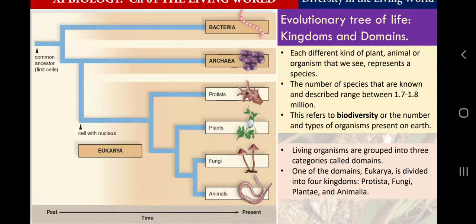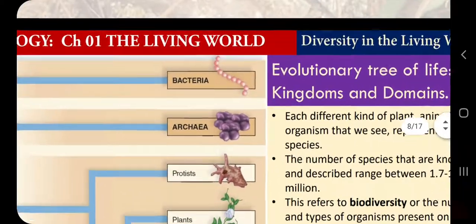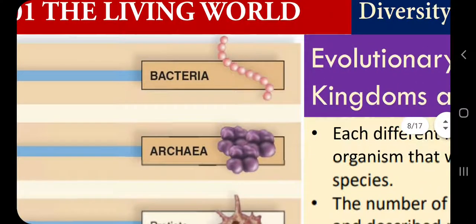So we classified all organisms without nuclear membrane in Monera. Now we know that without nuclear membrane there will be 2 types of organisms, whether bacteria or archaebacteria. This archaebacteria we didn't study in class 9th, but now we know that the kingdom Monera has 2 large groups, bacteria and archaebacteria.